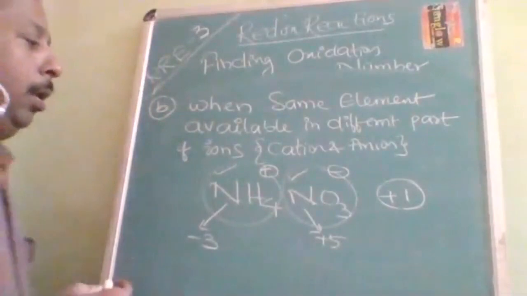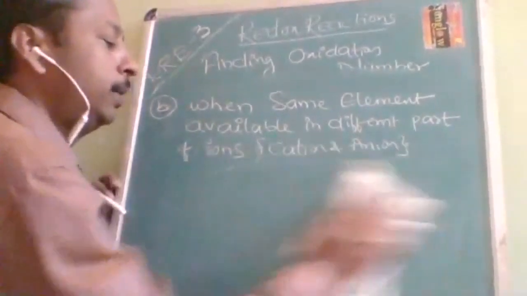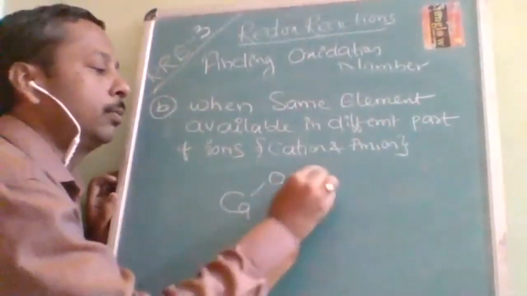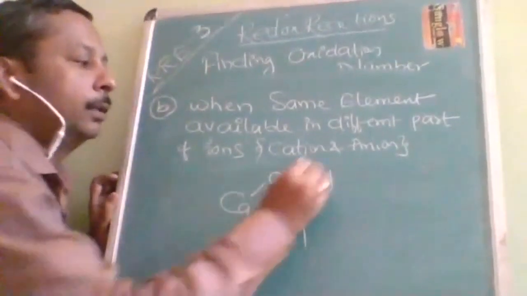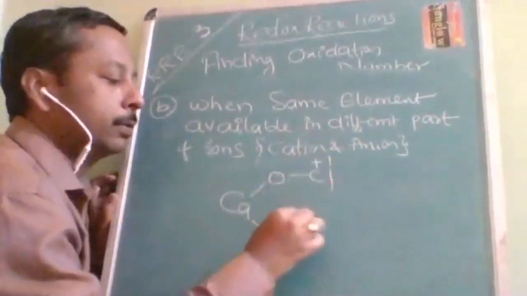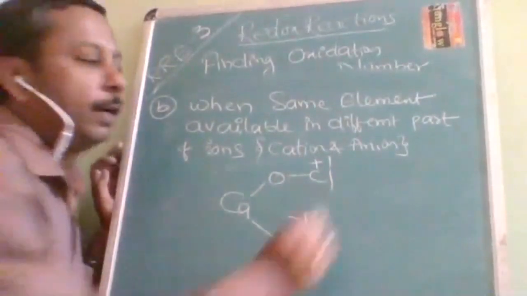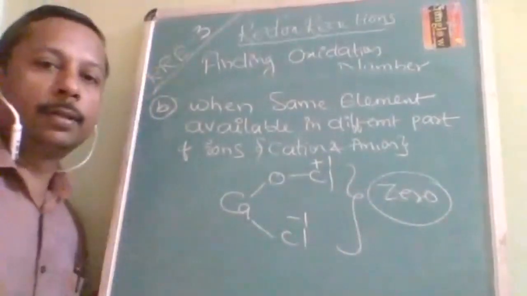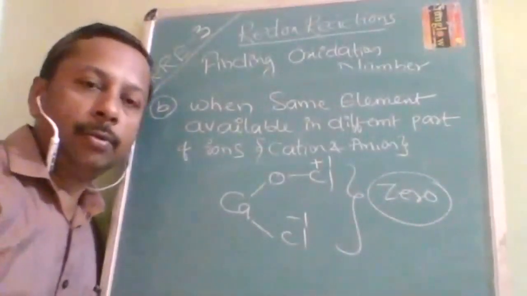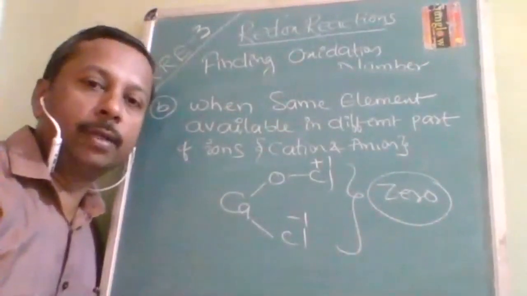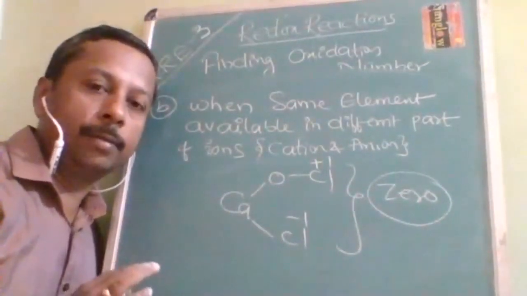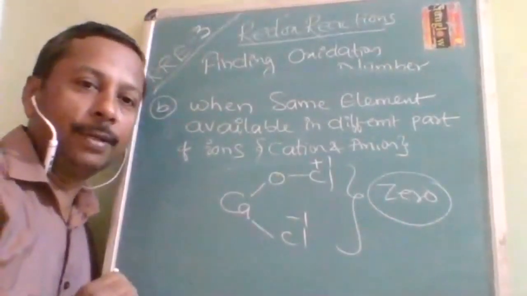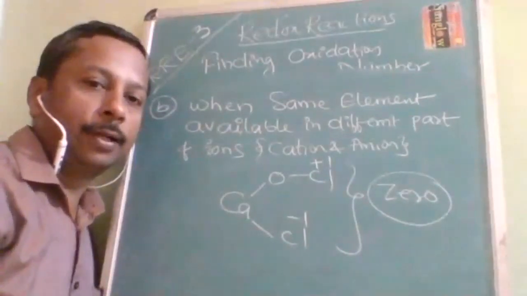Understood? Now, if the question is about bleaching powder, a very famous question. Bleaching powder, CaOCl2. Here this chlorine is +1, this chlorine is -1. If you find it by the normal procedure, how much are you going to get? 0. Why? Because this comes under this category. So you have to study category wise so that you will get the correct answer. Bleaching powder chlorine oxidation number is how much? Not 0. It is +1 and -1. I think all of you understood now.